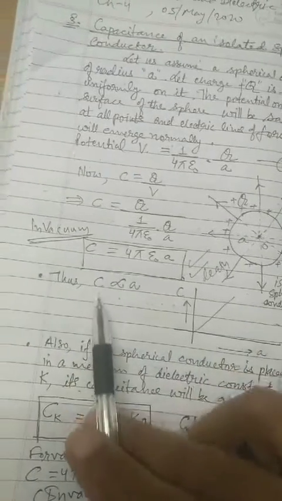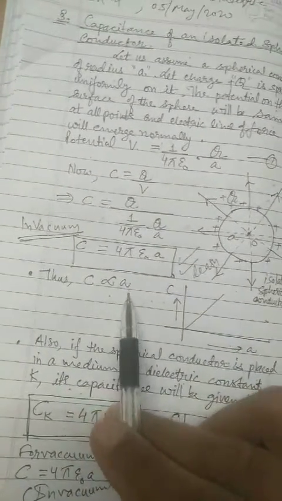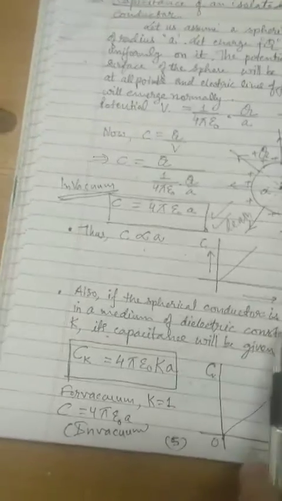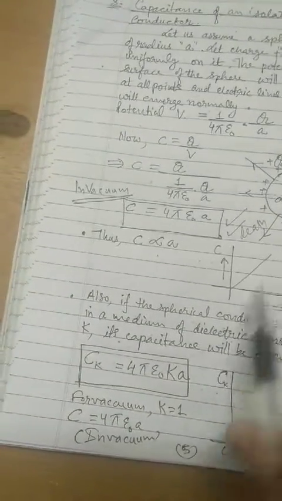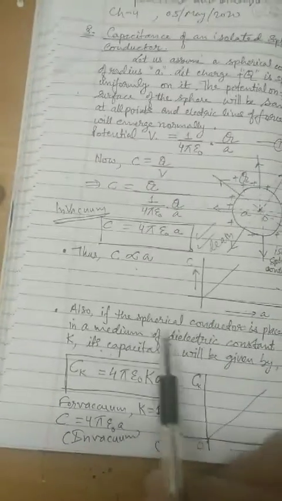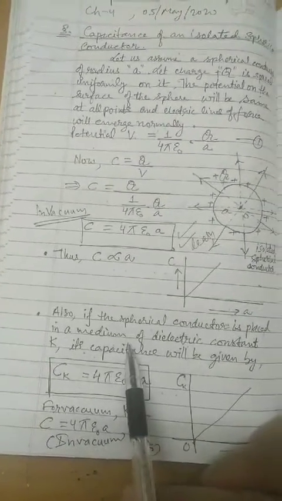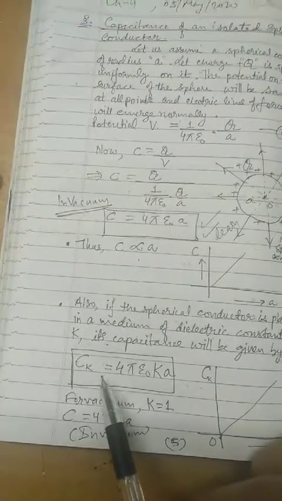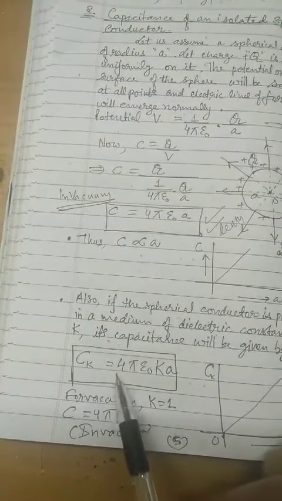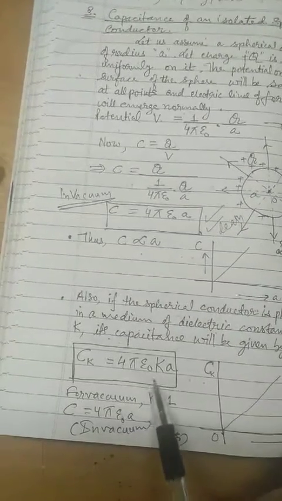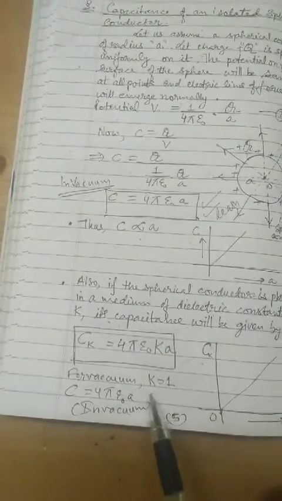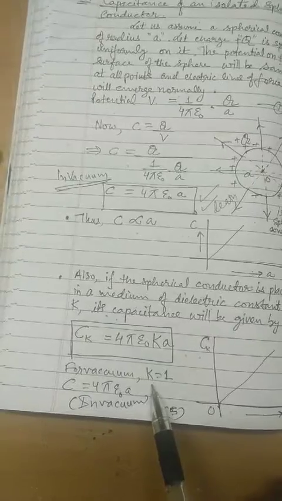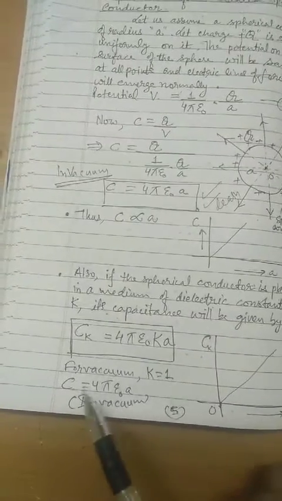We notice that capacitance is directly proportional to the radius, so the graph between capacitance and radius will be a straight line. Also, if this spherical conductor is kept in a material medium whose dielectric constant is K, then the capacitance will be given by C_K equals 4 pi epsilon naught K a. Remember, for vacuum the dielectric constant K is 1.